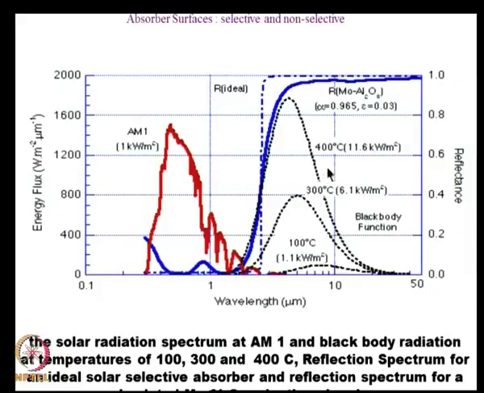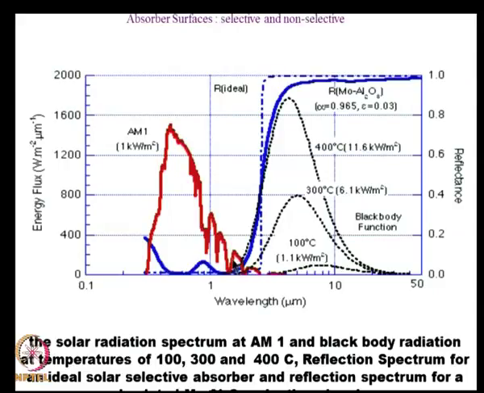So, up to 400 degrees centigrade, the fact that emissivity is low in this region is advantageous in not losing heat. At the same time, in the solar wavelength region, that is around 0.5 to around 1.1 micron, you see that the reflectivity is very, very low.